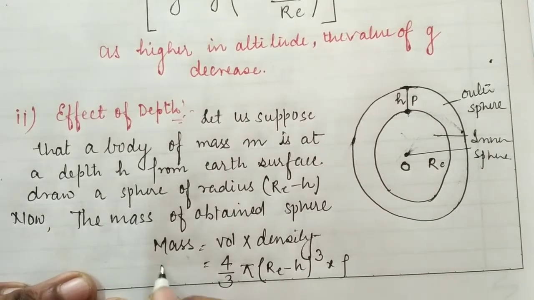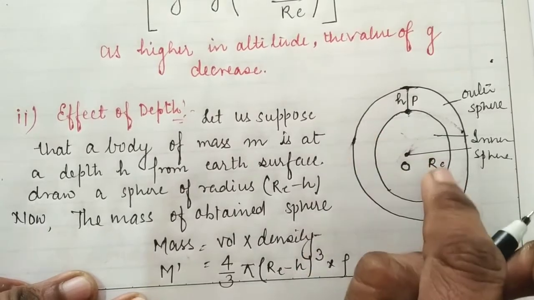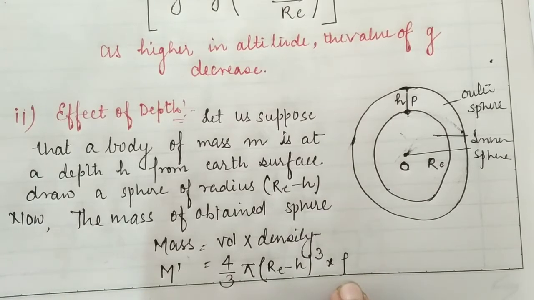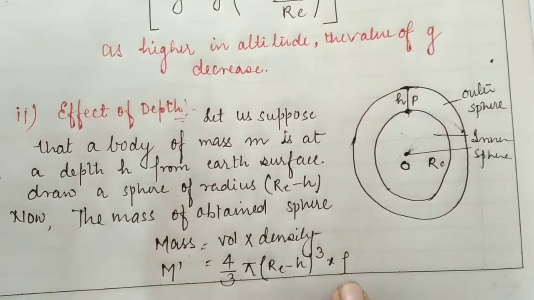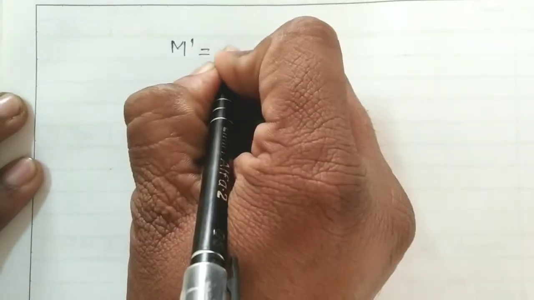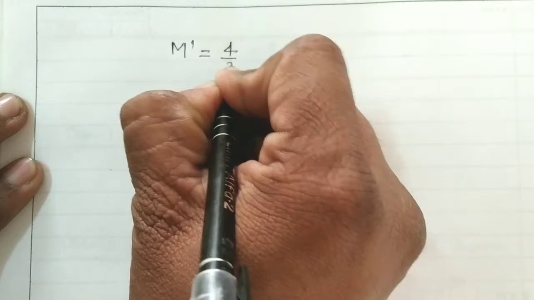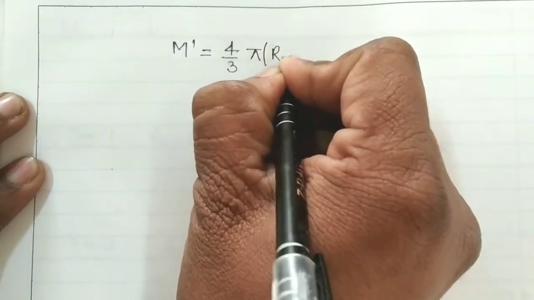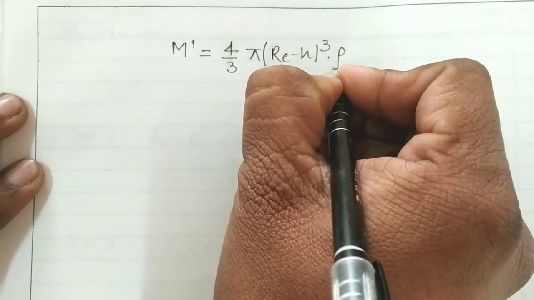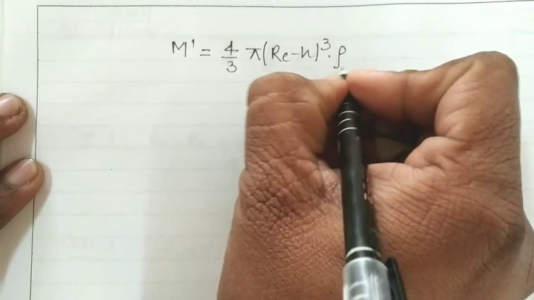Let us suppose that the mass of the obtained sphere is m' equals 4/3 π (Re − h)³ into ρ. So students, what we have obtained here is that m', the mass of the obtained sphere, is 4/3 π (Re − h)³ into the density. Sorry, this is the density of the earth.